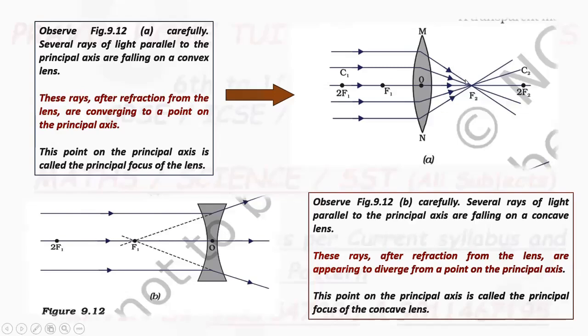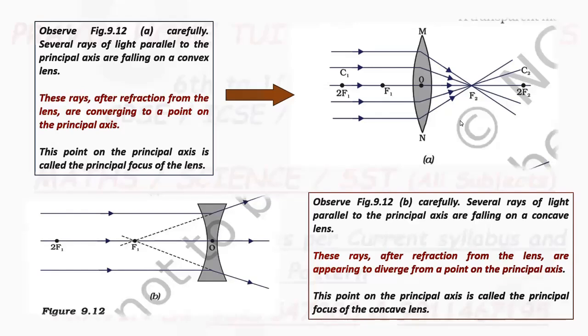After refraction, they get converged at point F2. So F2 is called the principal focus of the lens, and the distance of the principal focus from the optical center measured horizontally is called the focal length of that lens.